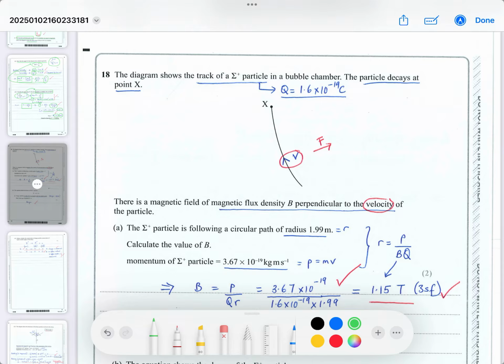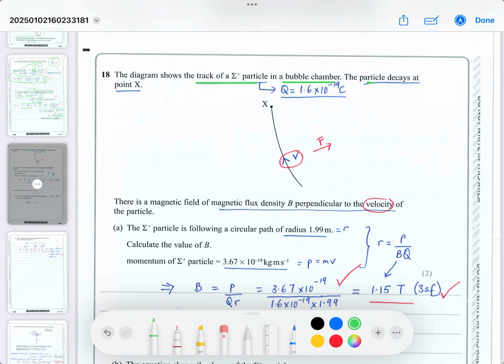The diagram shows a track of a pi plus particle, not a pi, is that epsilon? Yes. Sigma? Anyway, whatever this letter is, it's a particle in a bubble chamber. In a bubble chamber, the charged particles can produce tracks because they create ionization, and that creates the bubbles that allow you to see the pattern of the tracks.